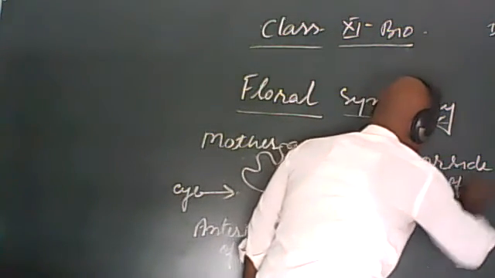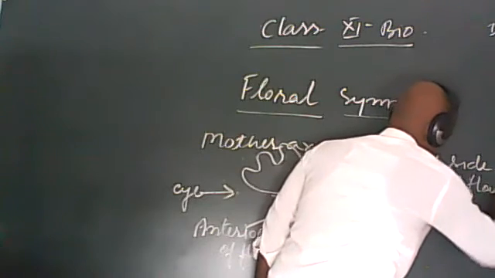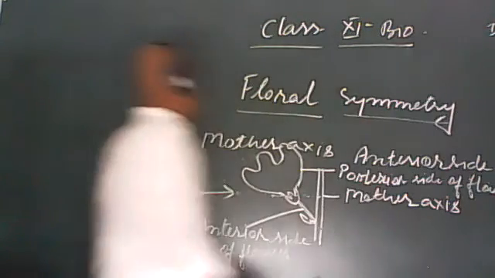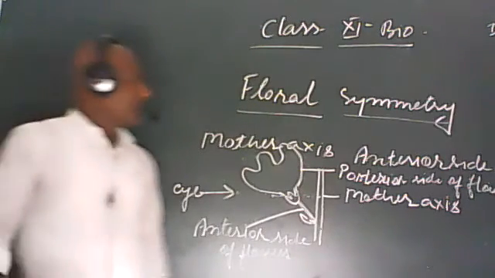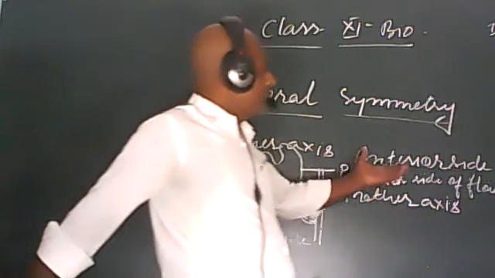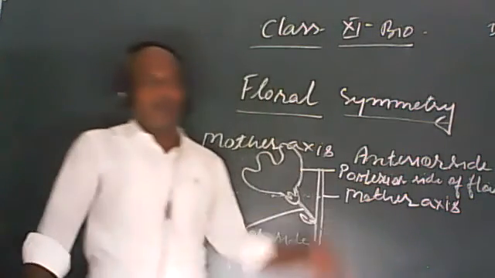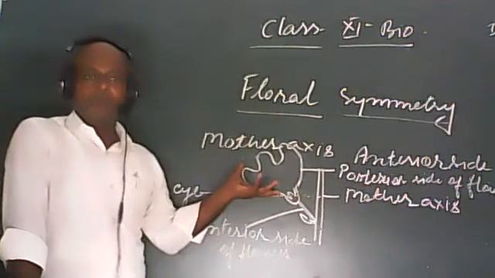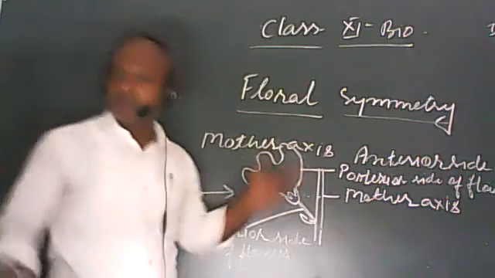Posterior side of a flower. So it should be in our mind that what is mother axis, how can we know about the anterior and posterior side of a flower. Is it clear? छोटा सा टॉपिक था और ये हमें आना चाहिए.